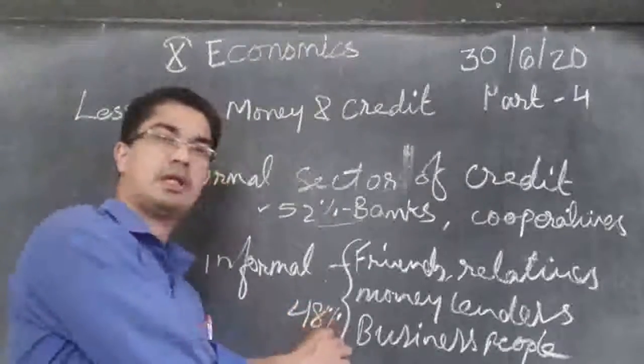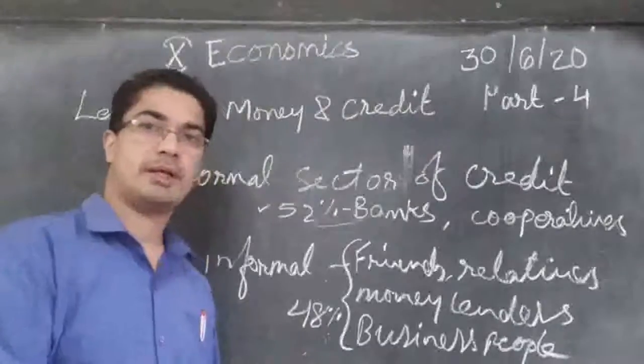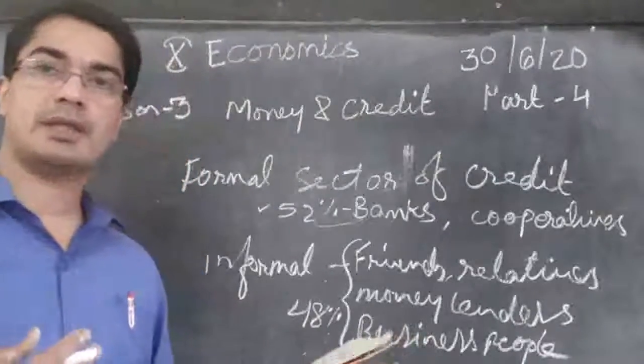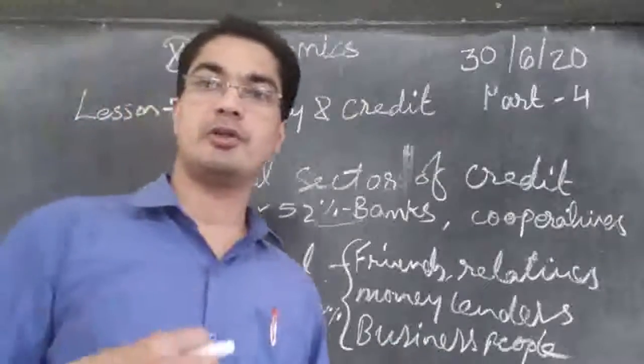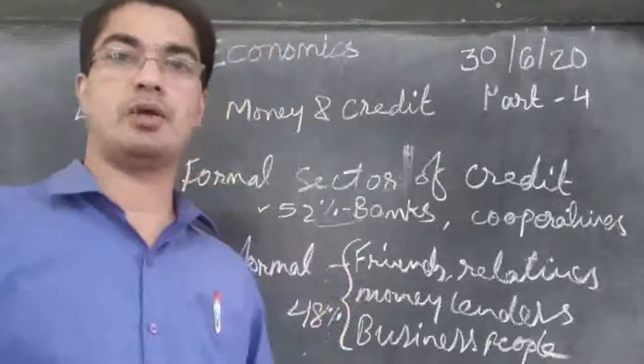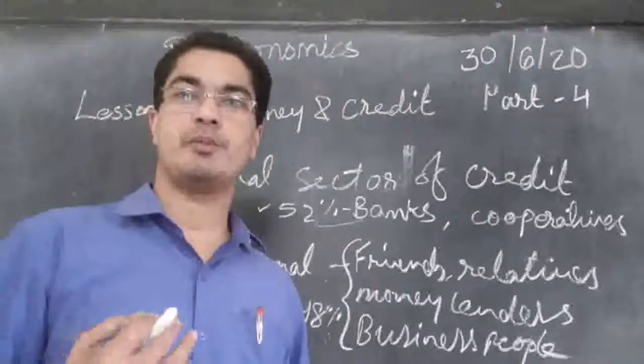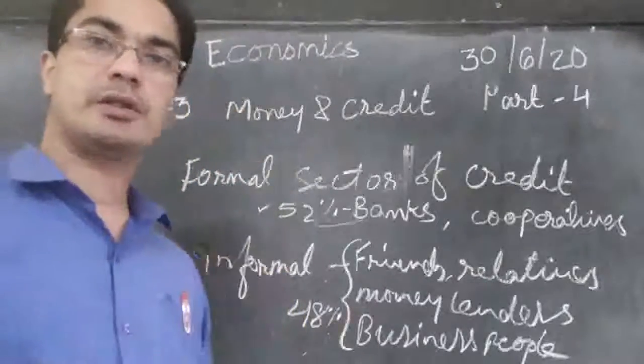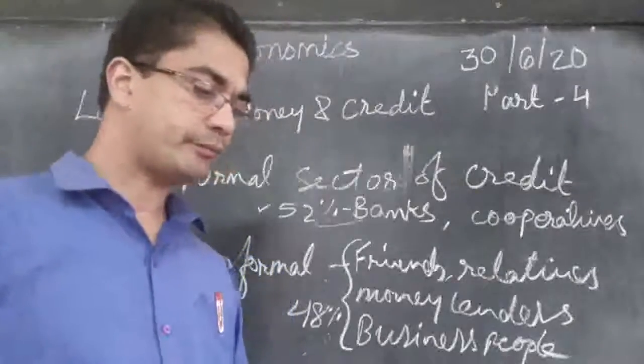That means if they take 100 rupees, they have to give back 160 rupees. That means the good amount that they are getting after the harvest, they have to use for giving back the loan. So afterwards, there may not be much money left for the farmer. So a lot of money they have to spend for giving back the loan.